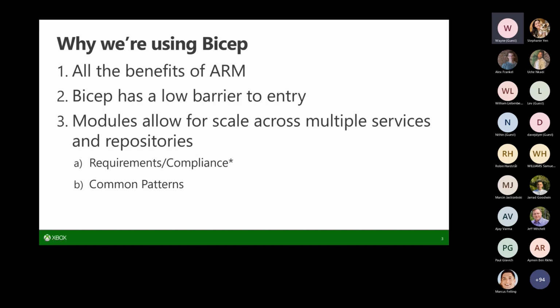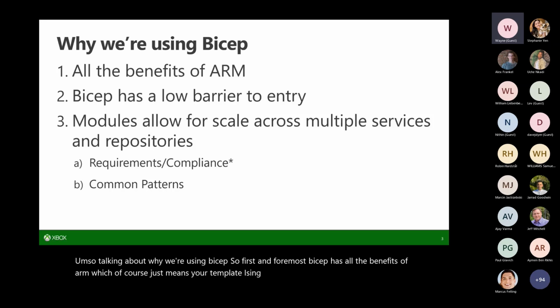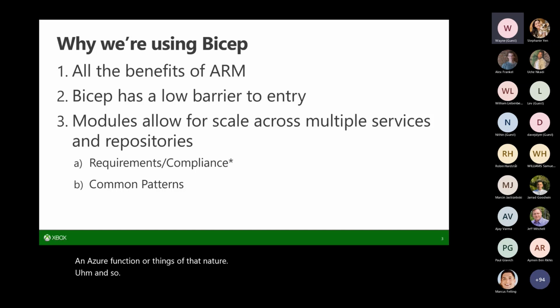So talking about why we're using Bicep. First and foremost, Bicep has all the benefits of ARM, which of course just means you're templatizing your resource management. So your Azure resources get bundled together. Typically for us, when we are deploying any given service, we're not deploying just one web app. It's typically a web app plus a key vault policy plus a managed identity plus some other resources, right? There's kind of these patterns for how we deploy a web app versus an Azure function or things of that nature. And so all the benefits of ARM are something we need when we're scaling out to all these services.